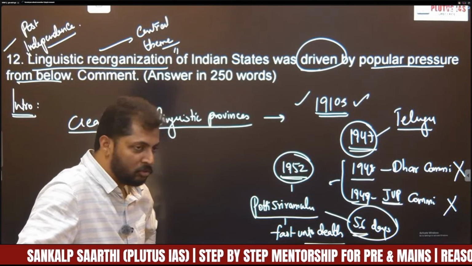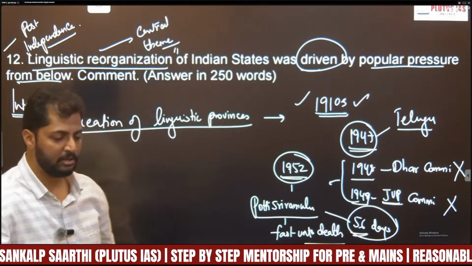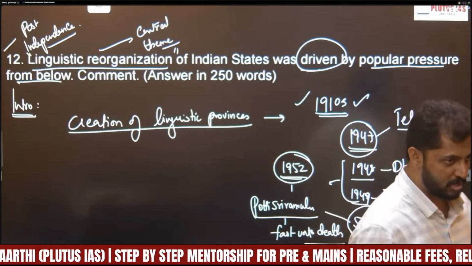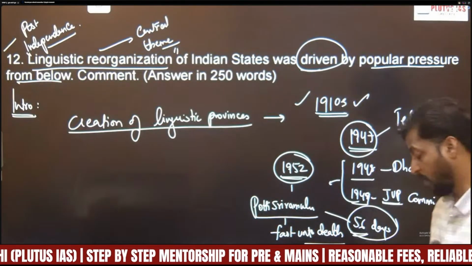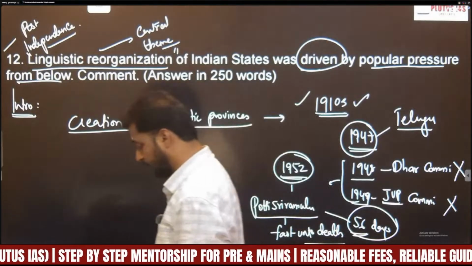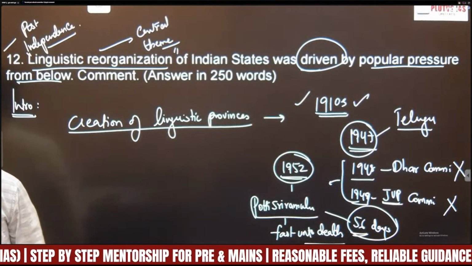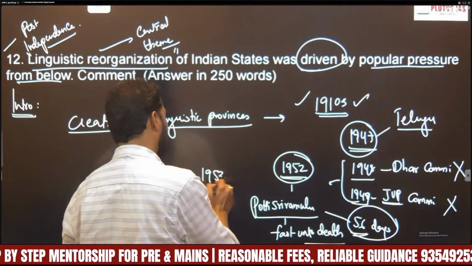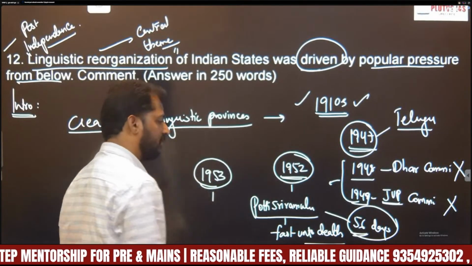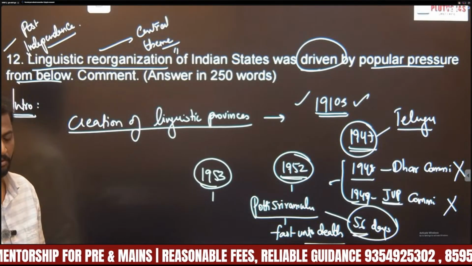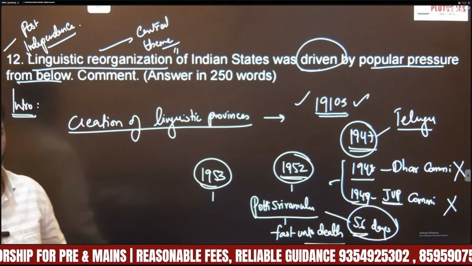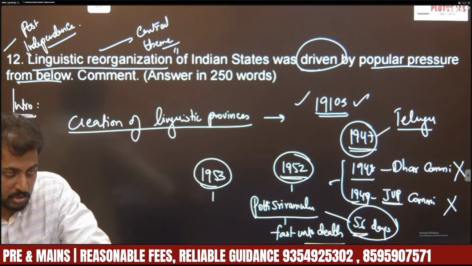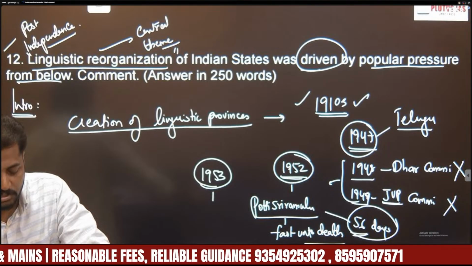This death of Potti Sriramulu created a huge ruckus in Madras state, where public property was demolished, people agitated, and violence became a huge scene. Finally, due to this growing agitation and violence, in 1953 the government of India announced creation of the first linguistic state in India, that was Andhra state. So that is your background to this demand.